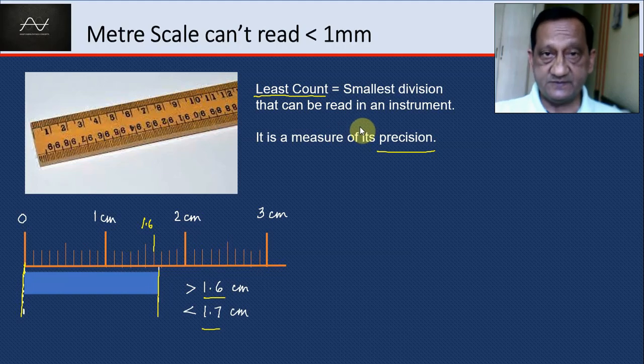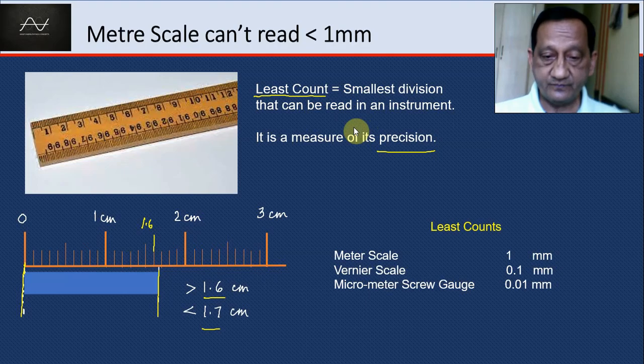How can we improve this precision? We can improve it by using a different instrument called the Vernier scale, which has a least count of 0.1 millimeter. The smallest division is 1 millimeter, but in Vernier, the least count becomes 0.1. In a micrometer screw gauge, it becomes even better, 0.01 millimeter.